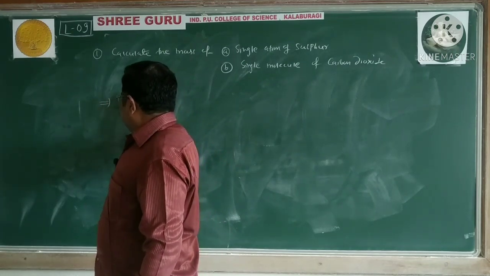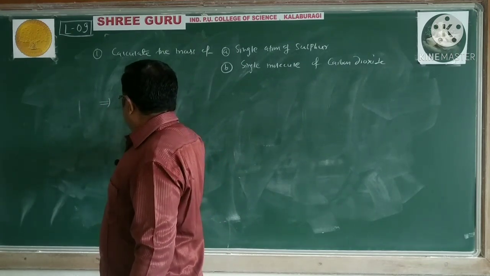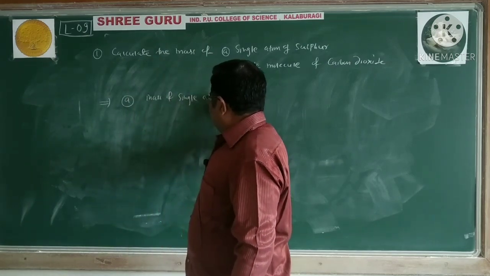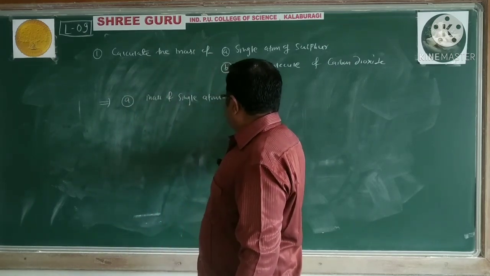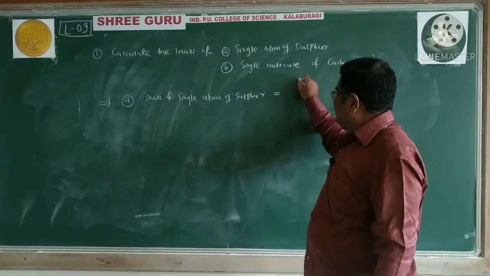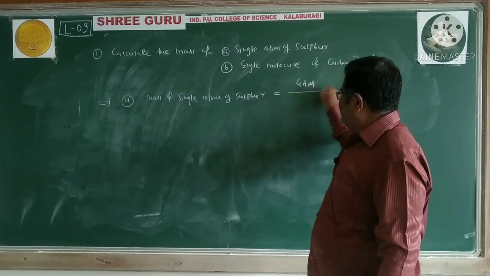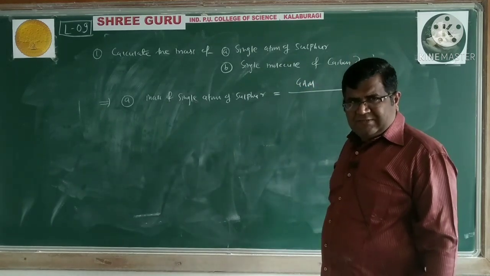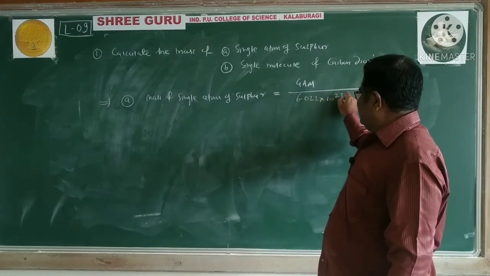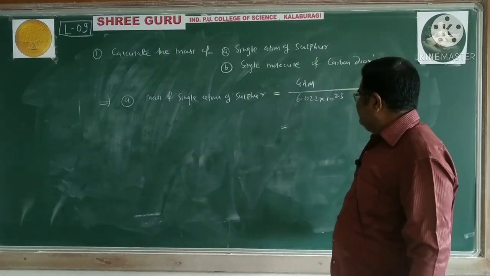So we will write the answer first of A. Mass of a single atom of sulfur is equal to gram atomic mass of sulfur divided by Avogadro number.